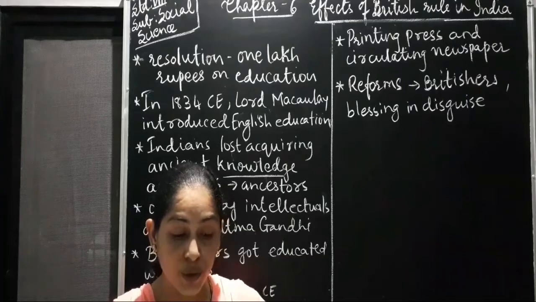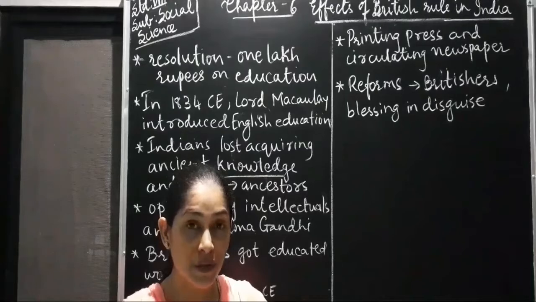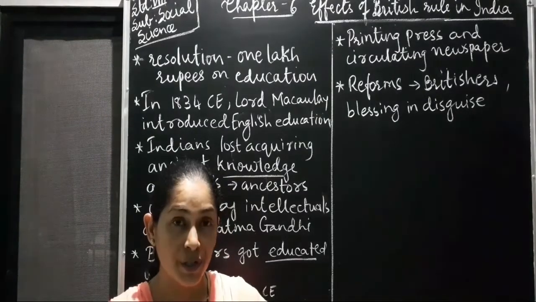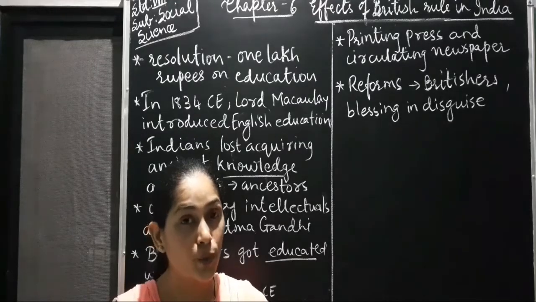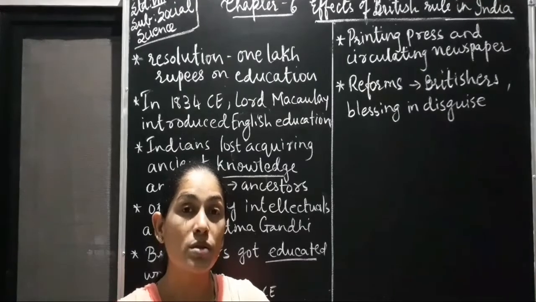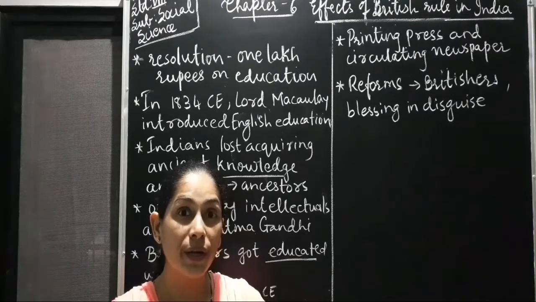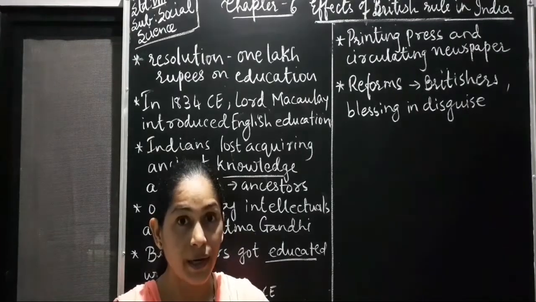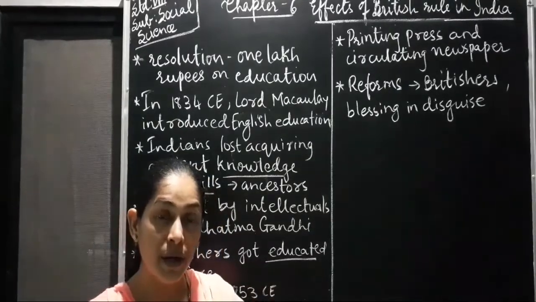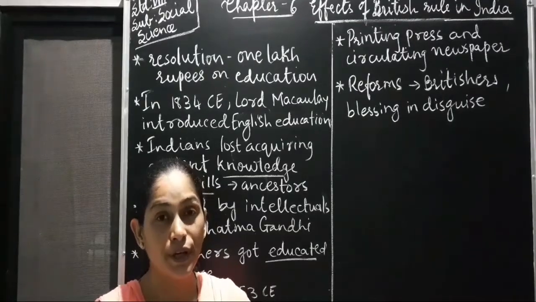Later, three universities were established in 1857. This we had learnt in the previous history chapter also: Mumbai, Chennai and Kolkata. If, for administration purposes, a British officer had to be called to India, then his family would also come, and due to this the cost for the Britishers could increase. So they thought that instead of bringing an officer from England with his family, it's better that Indians are educated in English, and after that they would be asked to work for the British company.